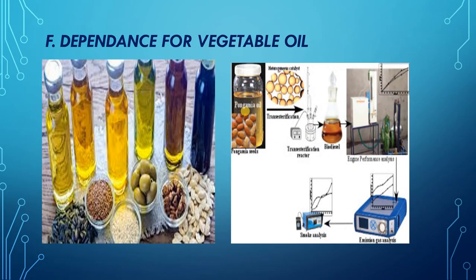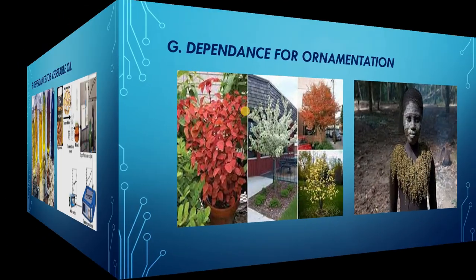Next is the dependence for vegetable oil. Seeds of some oil seed plants like mustard, groundnut, rapeseed, and sunflower yield valuable vegetable oil which is used for domestic life, for cooking. Seeds of jatropha and jojoba plants yield valuable oil which is currently used in making biodiesel. Other than that, olive seeds, rapeseeds, sunflower seeds, and mustard seeds are used in making cooking oils.